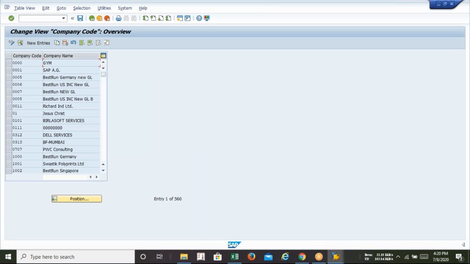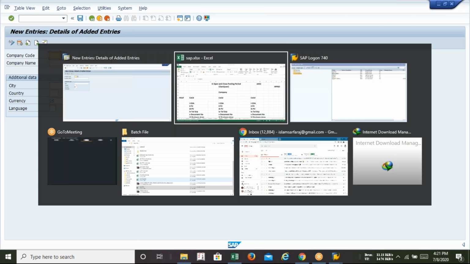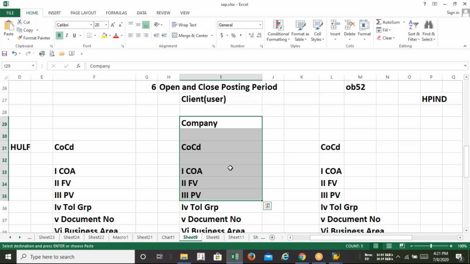At the time of creation of company code, it is the same thing. This screen is not asking for your group company. The screen is all about your company code. So how can we say that my hierarchy has been established? After creation of the group company and the company code in SAP, how can I say that the hierarchy has been created?